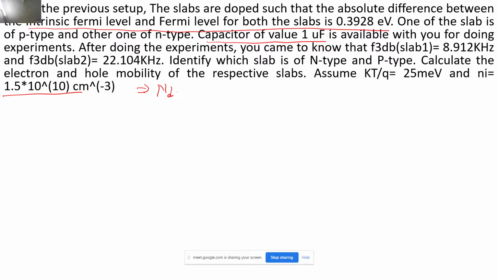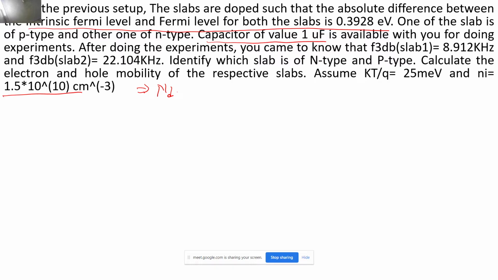Don't worry if it comes out to be some absurd value, because this is not a question that I have taken from a book. It has been just fabricated by me, just to give you an understanding of how you can think differently, and what other experiments you can construct to actually get the mobility. I hope this part was clear. So now we will move to the next question.